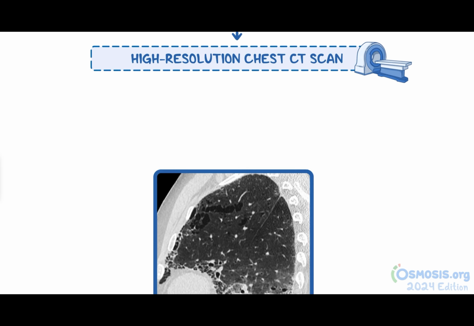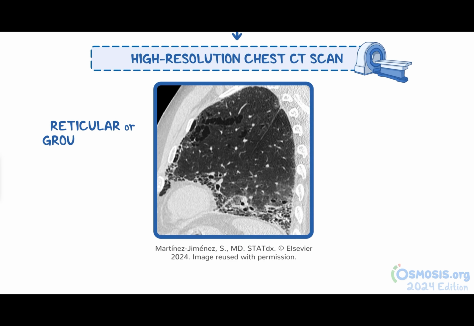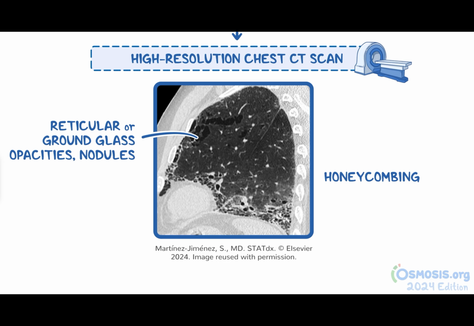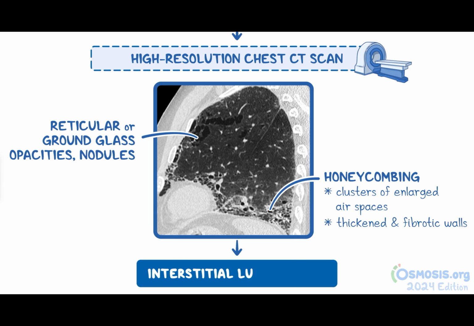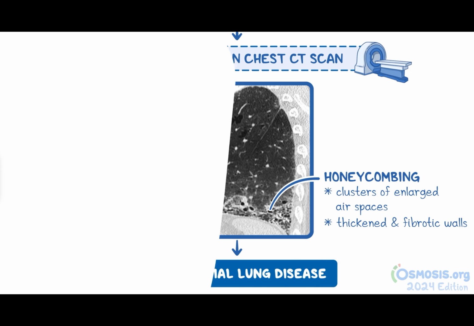On the chest CT, look for reticular or ground glass opacities, nodules, or honeycombing, which appear as clusters of enlarged air spaces surrounded by thickened and fibrotic walls. With these findings, you can diagnose interstitial lung disease. And here's another clinical pearl to keep in mind.